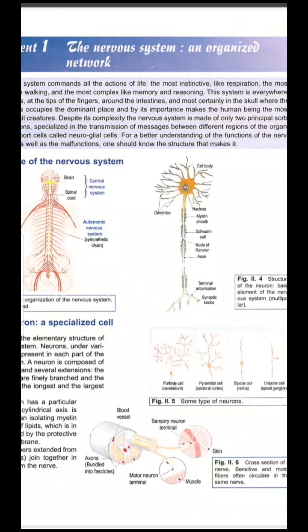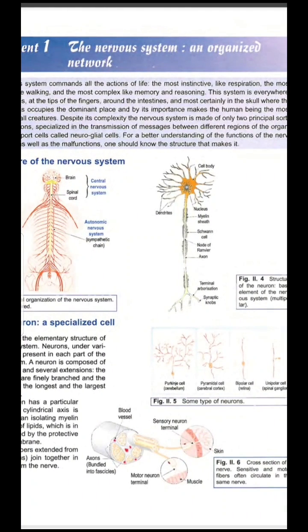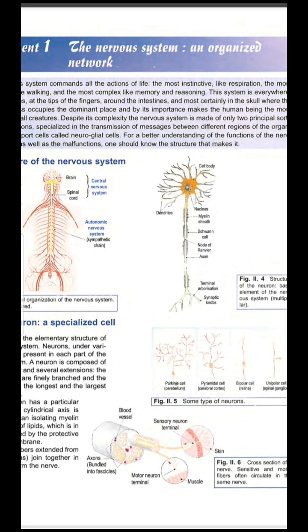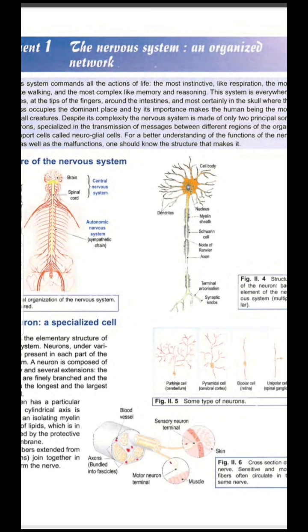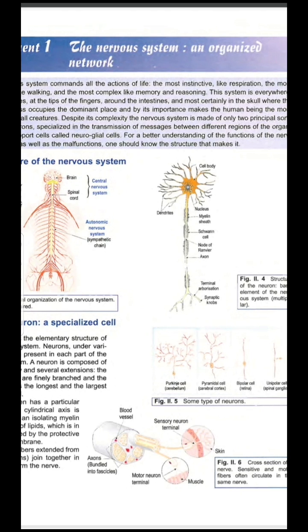Now we will know the difference between nerve fiber and nerve. As I told you in grade 10 and in grade 11L, nerve fiber is a basic unit of a nerve. That means a nerve fiber is either an axon or a dendrite.